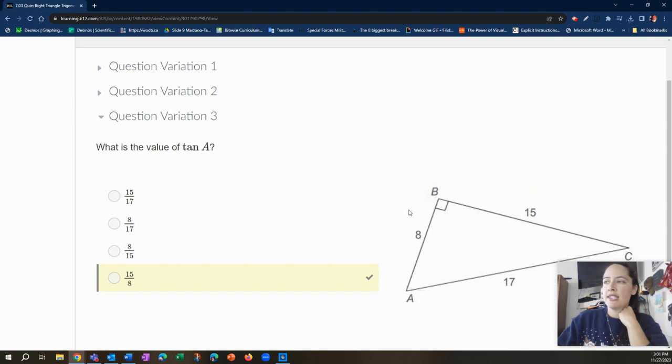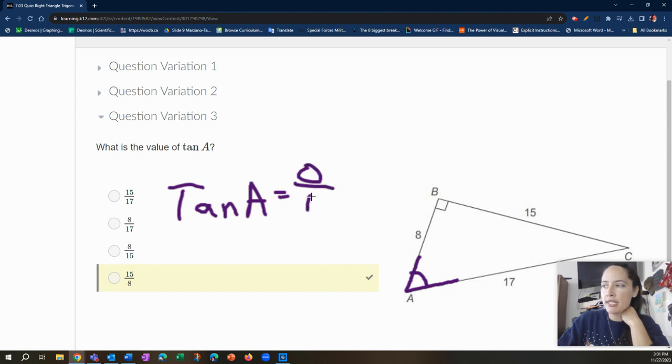Okay. Tangent of angle A. So the tangent of angle A is now we've switched angles, and we're asking for this angle down here. We're asking for the tangent, TOA. So the tangent of angle A, TOA, is equal to the opposite over adjacent. Opposite, 15. Adjacent. Now, how come the adjacent is 8 and not 17?